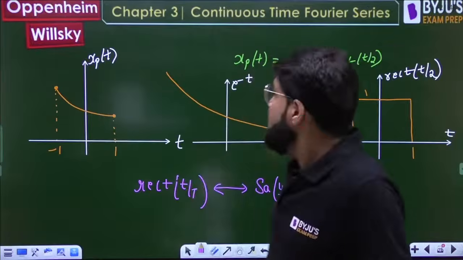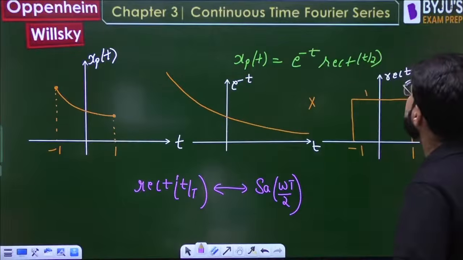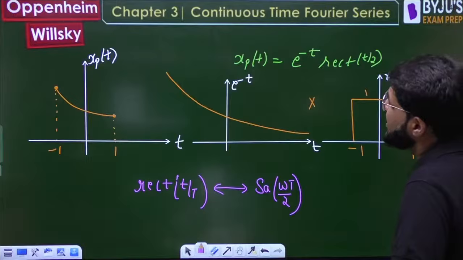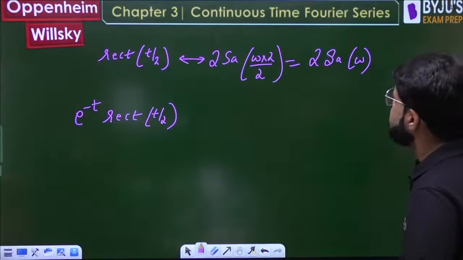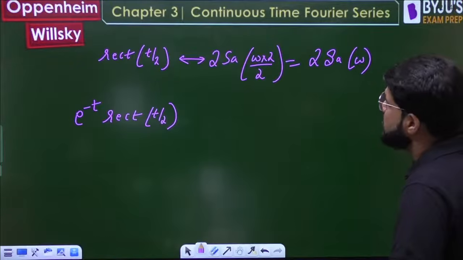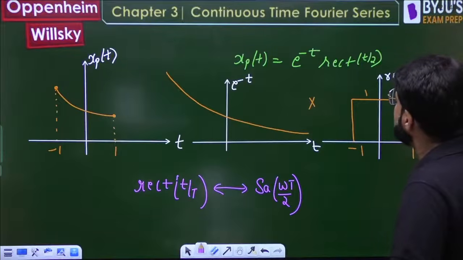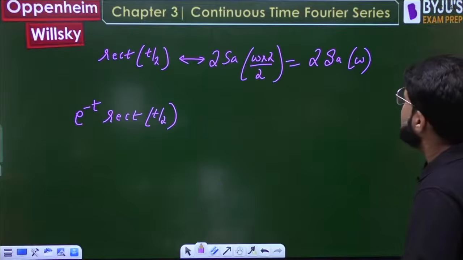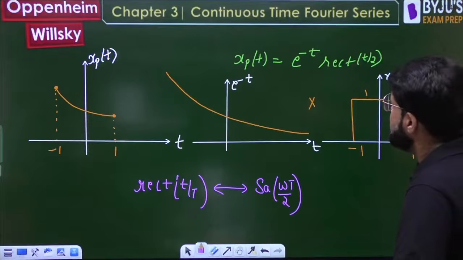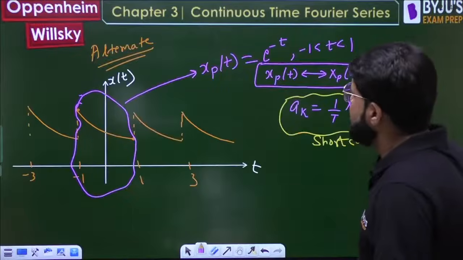Multiplied by e power... Acha, it's only e power minus t multiplication. No, sorry, it will again take time. It will again add up to some time. It is e power minus t, na? No, it will take up time. It is simply e power minus t multiplication. No, better go with the previous approach only.